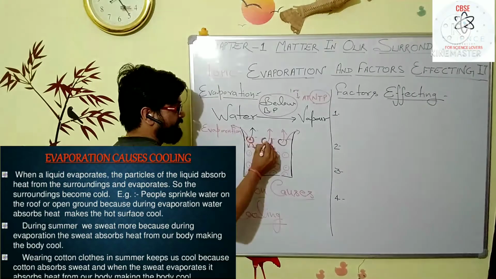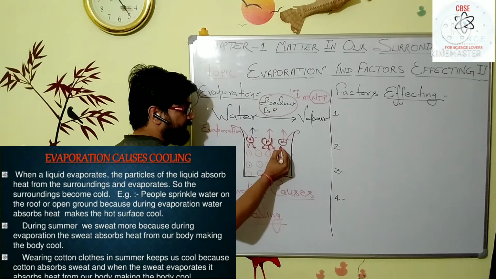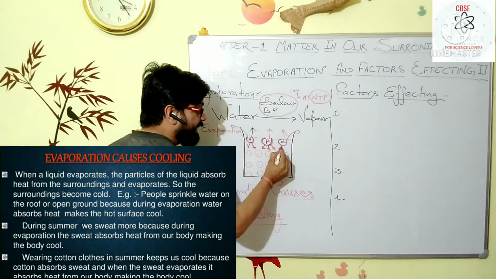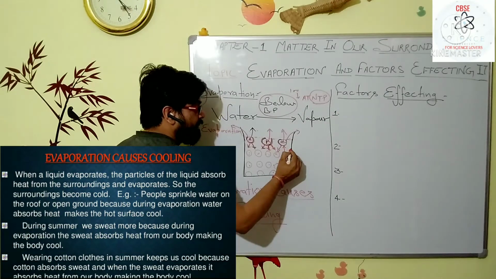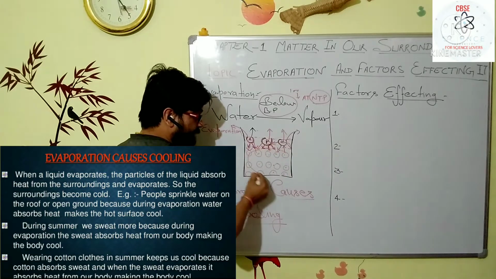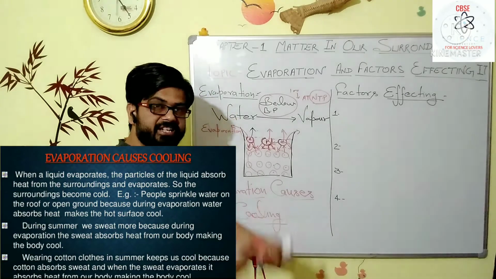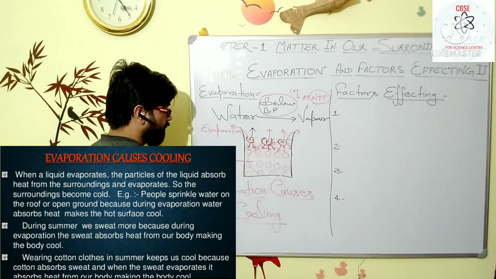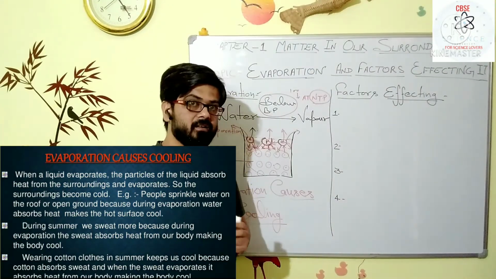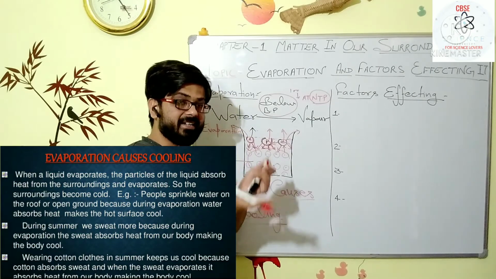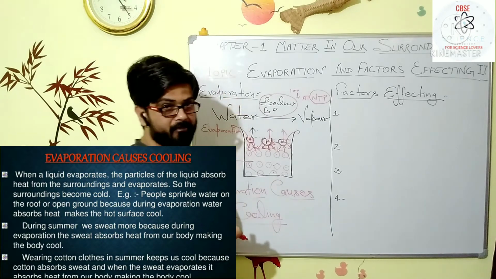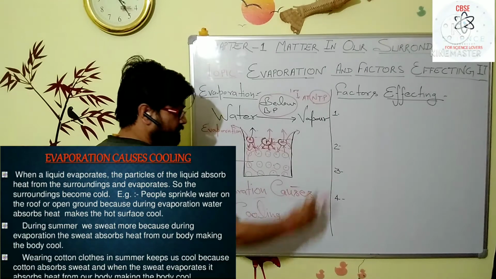For example, these three particles A, B, C evaporate. Then for the evaporation, they borrow some of the required kinetic energy from the neighboring particles of the system. That's why the temperature of the system decreases and it becomes cool. So when evaporation occurs, the particles take up energy from their surroundings and decrease the surrounding temperature. That's why evaporation also causes cooling.